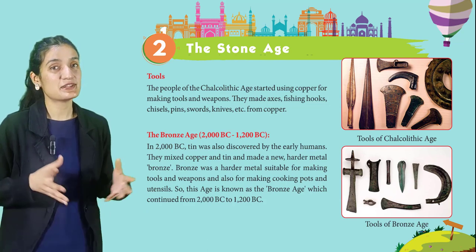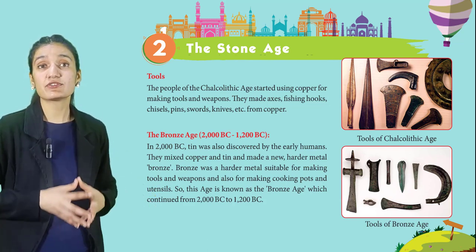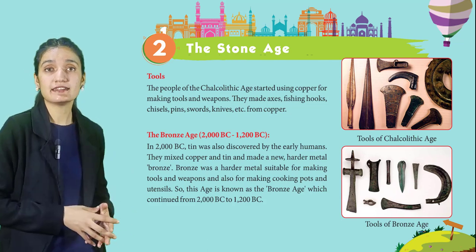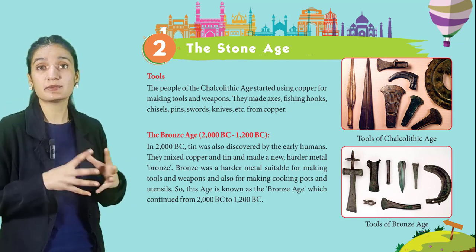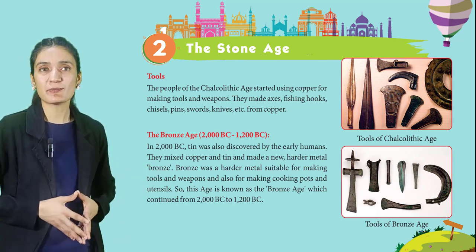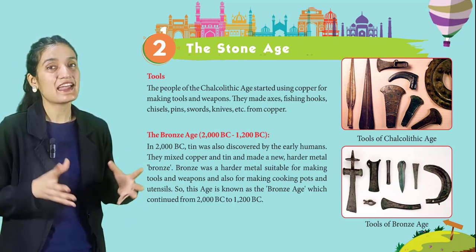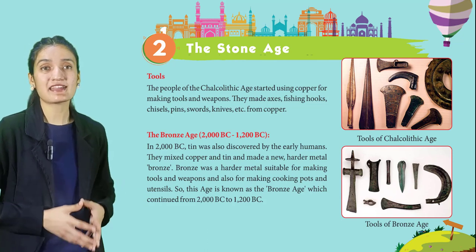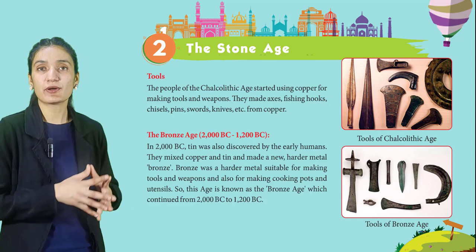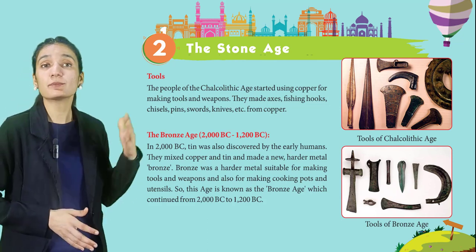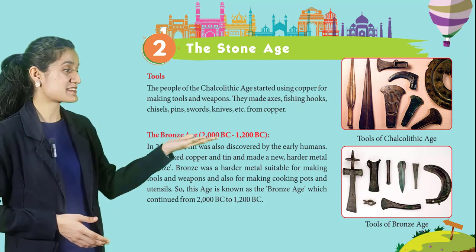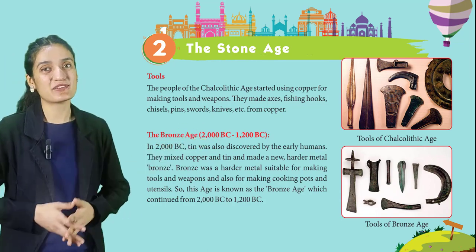So students, in 2000 BC, tin was also discovered by the early humans. They mixed copper and tin and made a new, harder metal, bronze. Bronze was a harder metal suitable for making tools and weapons and also for making cooking pots and utensils. So, this age is known as the Bronze Age, which continued from 2000 BC to 1200 BC. Here is the picture of tools of Bronze Age.